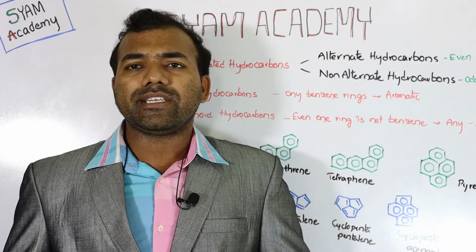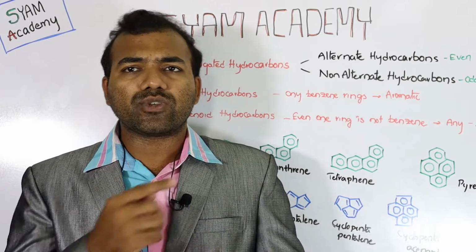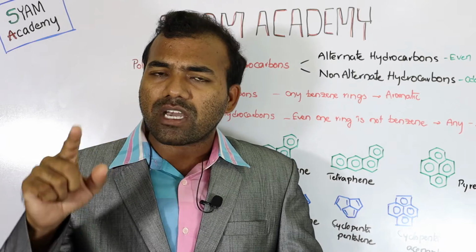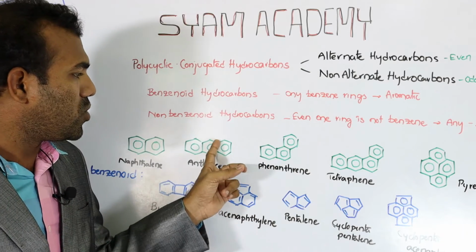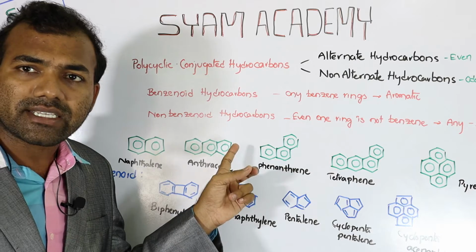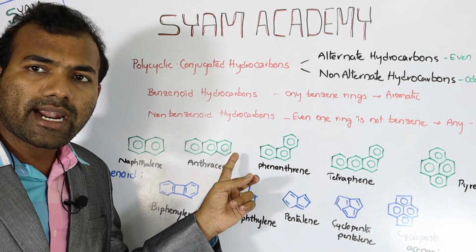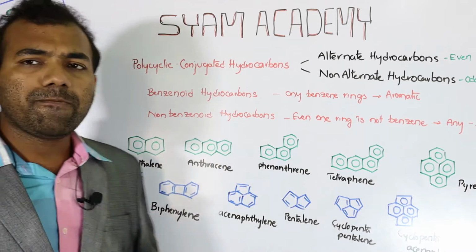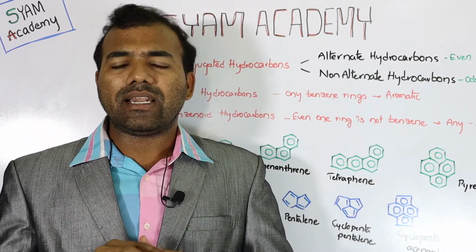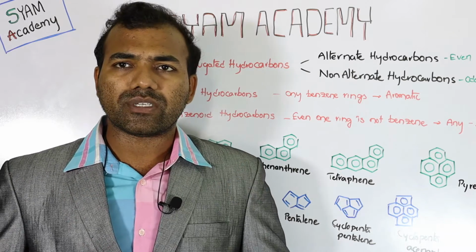In earlier sessions I discussed spin labeling of compounds. Similarly, if you give the spin labeling to the compounds, and any two adjacent centers exist with the same labeling, then we call them non-alternate hydrocarbons. But if no two adjacent centers have the same labeling, then it is an alternate hydrocarbon.